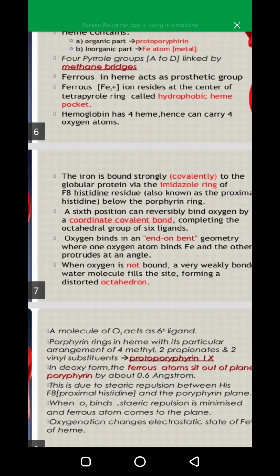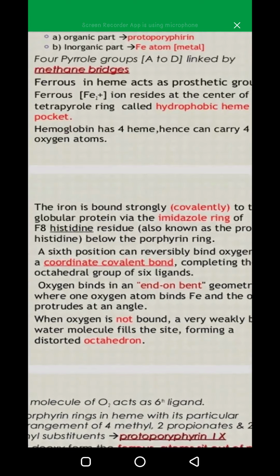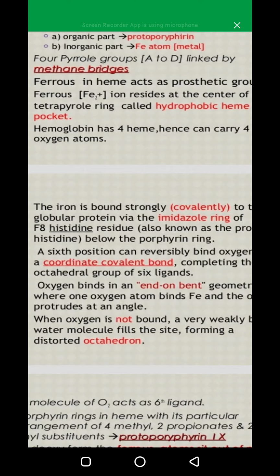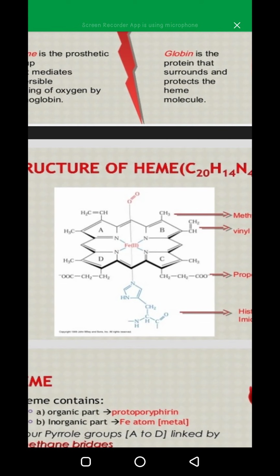And when oxygen is not bound, a very weakly bound water molecule fills the site, forming a distorted octahedron. It means when oxygen is not bound, as in deoxyhemoglobin, then the water molecule takes its place and distortion of geometry takes place.